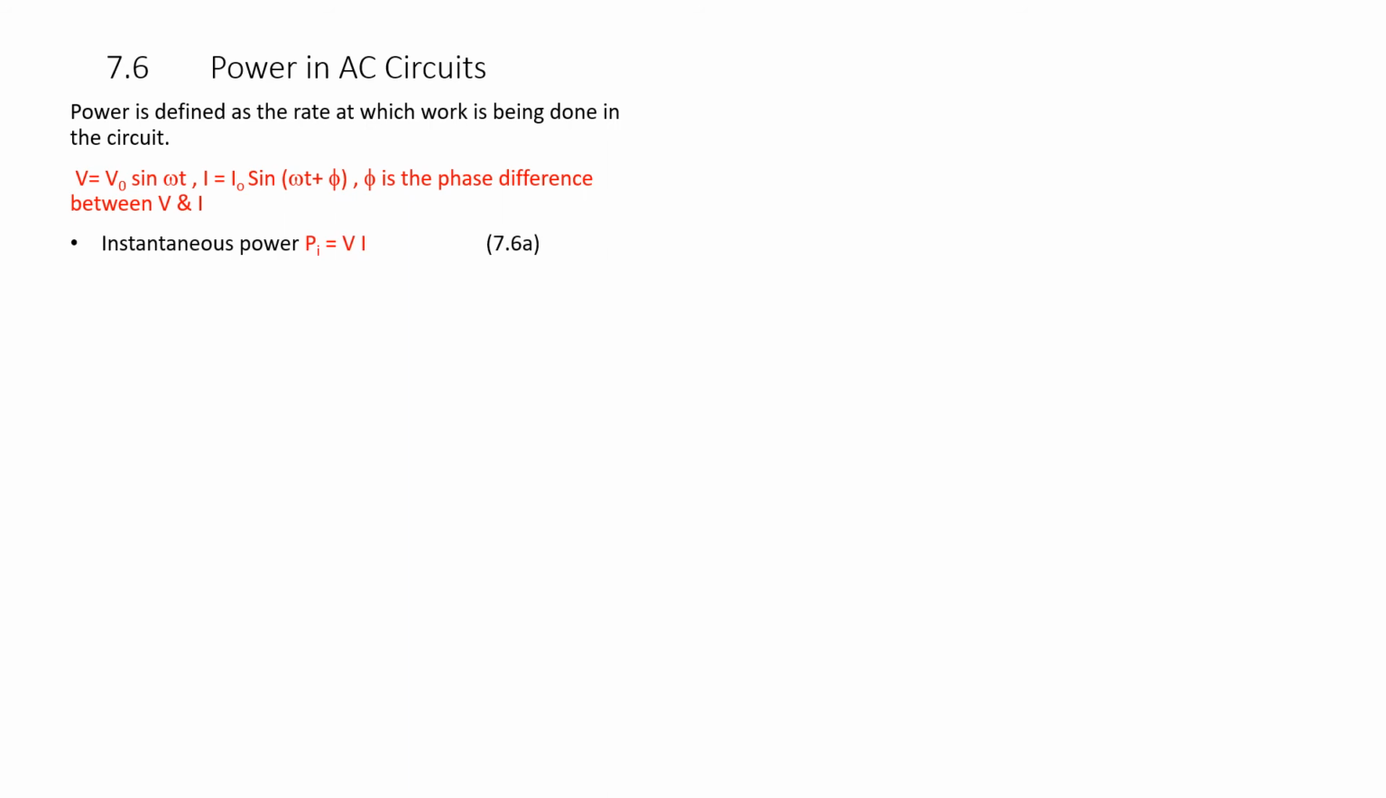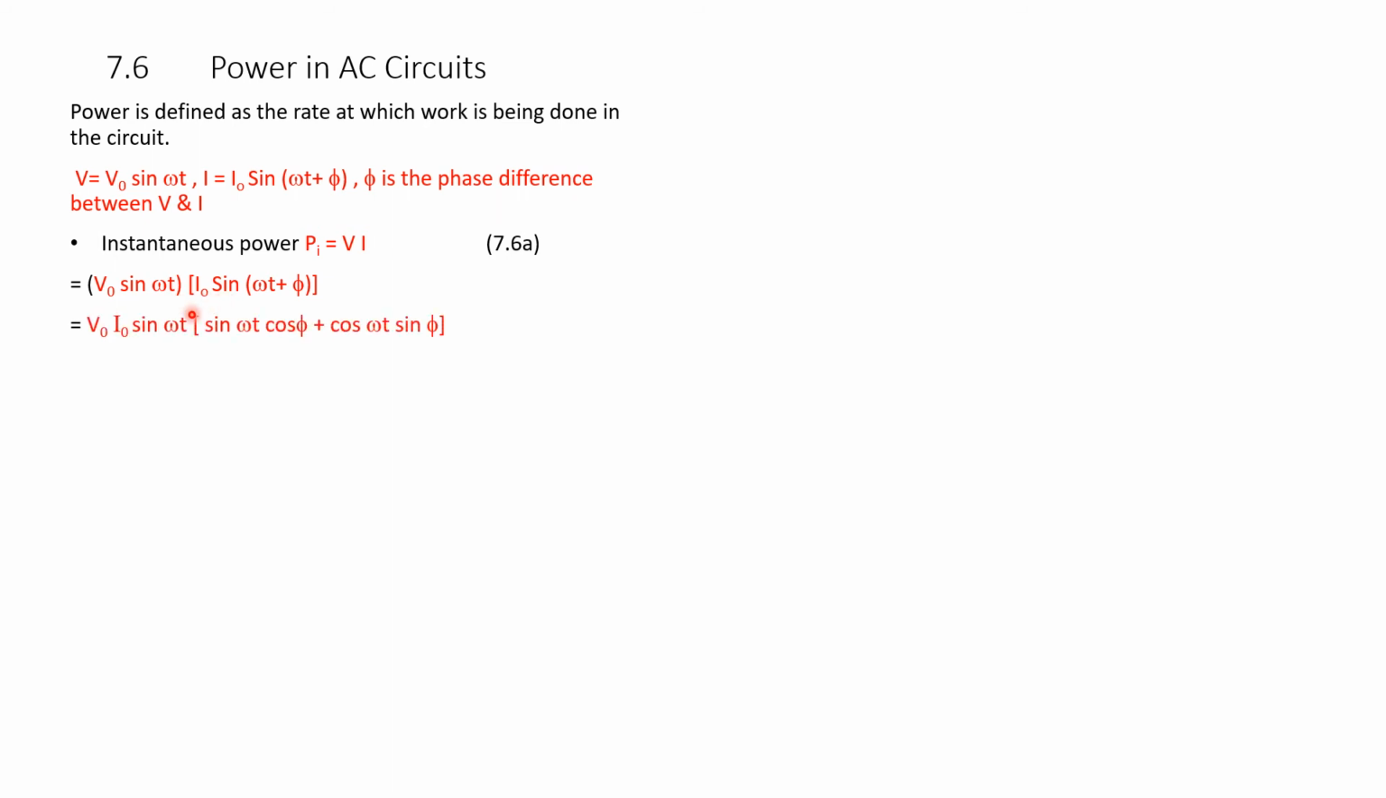There are several values of power. As we know, voltage and current are changing instantaneously. Therefore, there is an instantaneous power also. It is given by the equation Pi is equal to V into I, where V and I are as defined in the previous equation. Therefore, multiplying we get V0 sin omega t and I0 sin(omega t plus phi). This is the equation for I and this is the equation for V.